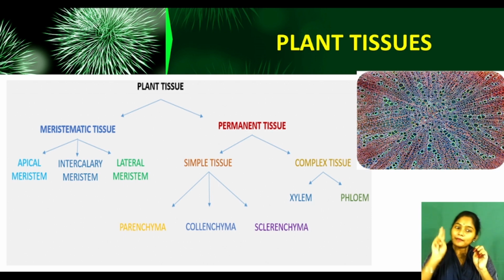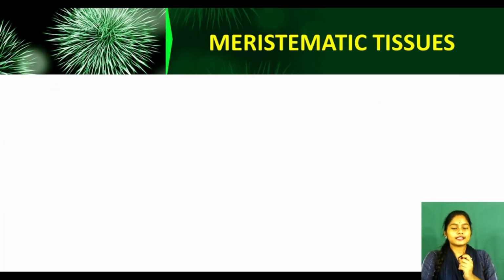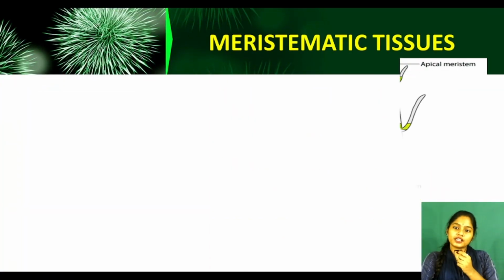Now permanent tissue has two types: simple tissues and complex tissues. Simple tissue has three types: parenchyma, collenchyma and sclerenchyma. And complex tissue has two types: xylem and phloem. So we will be discussing all these different types of tissues in great detail. So are you ready? Today we will first discuss the meristematic tissues and their different types. Let's move ahead. See, what are meristematic tissues, my dear kids?